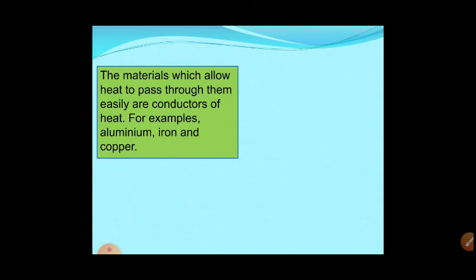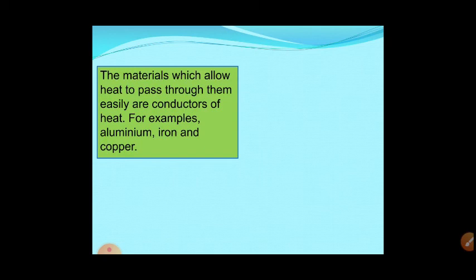They pass the heat through them, and only then can we cook and boil. People do not use wooden utensils for cooking. We just keep wooden utensils, sometimes because it is easy when we are using a spoon; it should not get heated soon, that's why.